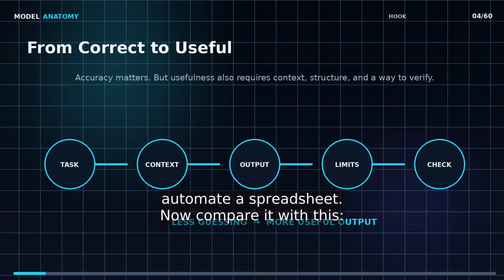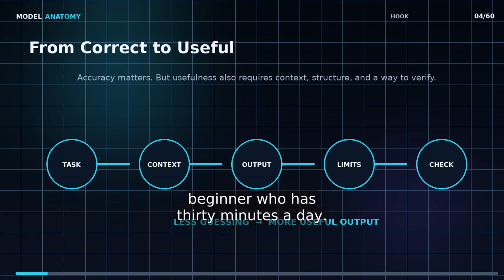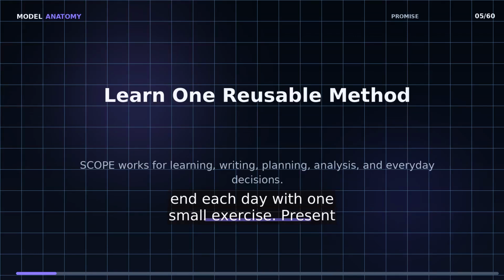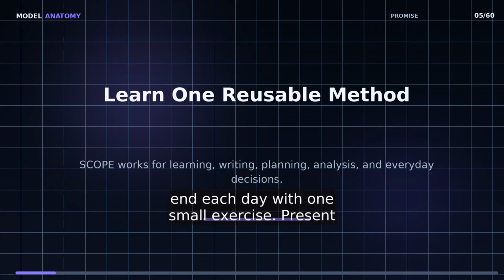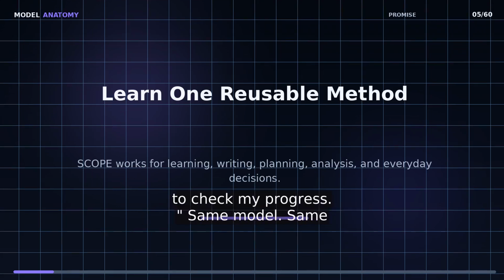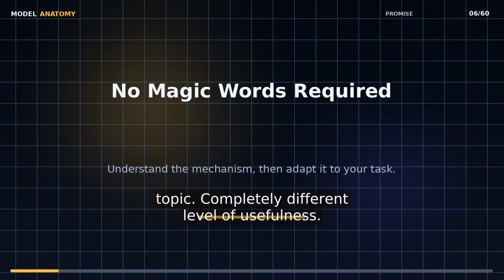Now compare it with this. Build a 7-day Python plan for a complete beginner who has 30 minutes a day. Focus on data analysis, use free resources, and end each day with one small exercise. Present it as a table, then tell me how to check my progress. Same model, same topic, completely different level of usefulness.